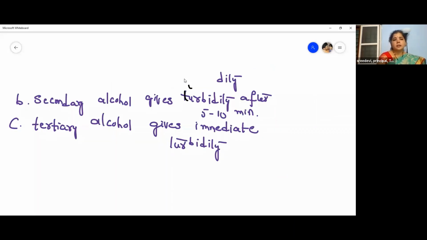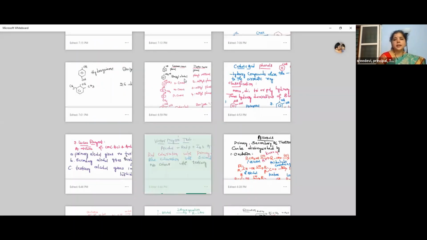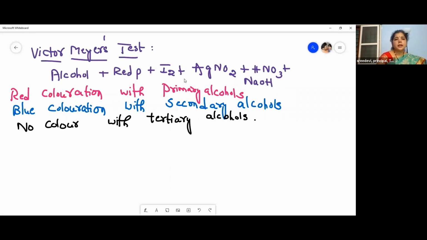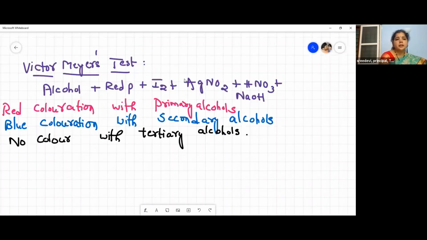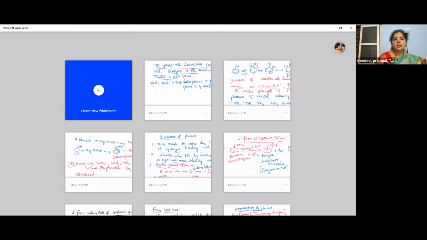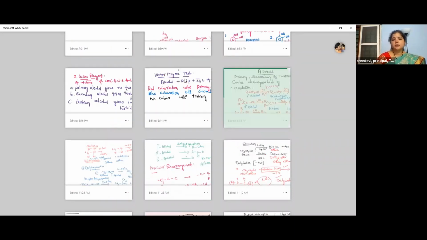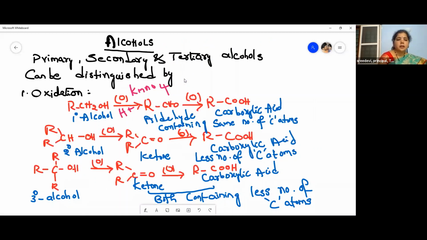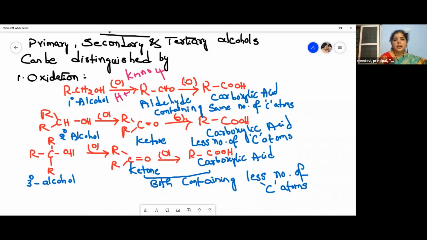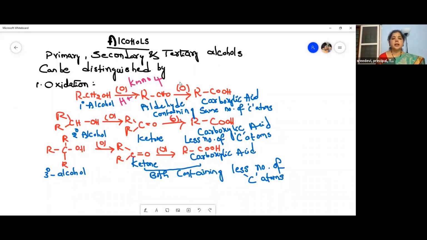Then we moved to what phenols are, how they are classified and prepared, and I taught you the acidic nature of phenol. In tomorrow's session, I will teach you about the properties of phenols and also ethers. Ethers are alkoxy alkanes, compounds which also contain an oxygen atom.